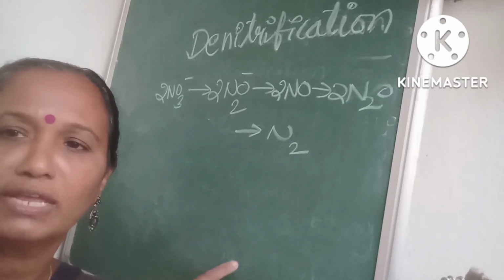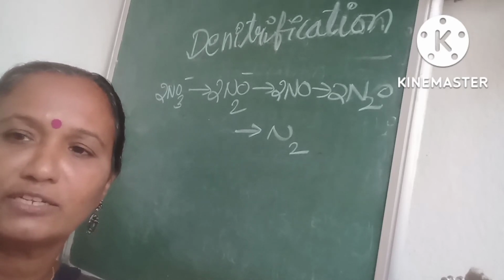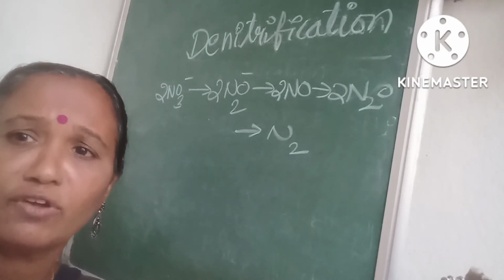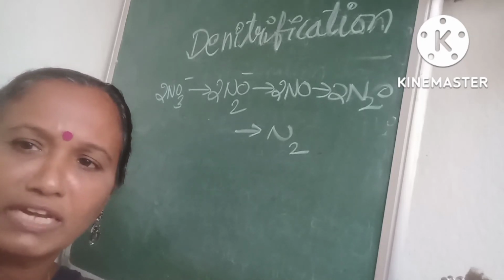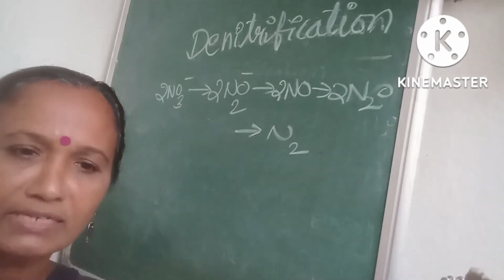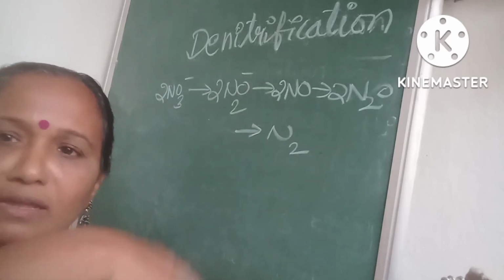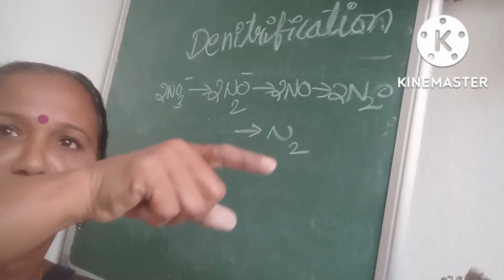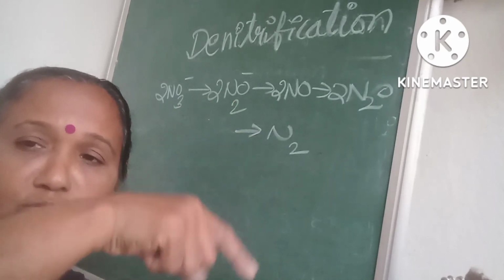Denitrification has a role in the nitrogen cycle, as it supplies nitrogen to its reservoir pool, the atmosphere. Even if denitrification is occurring, nitrogen is again obtained from the atmosphere, because it is like a cycle. From one form to another form they are converting, and it looks like a cycle.